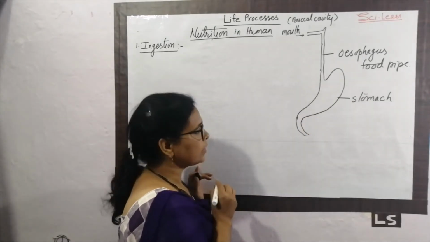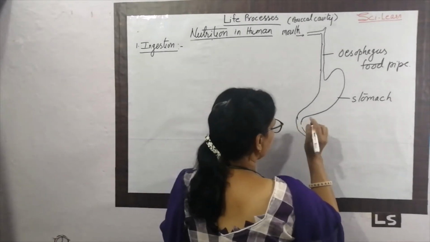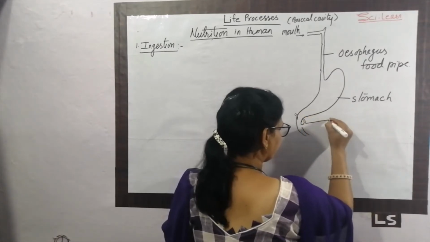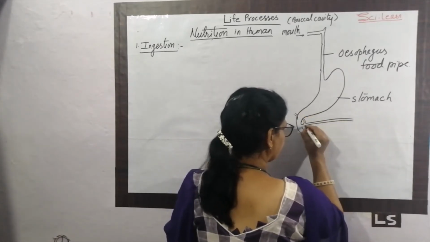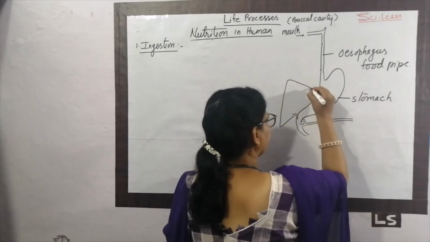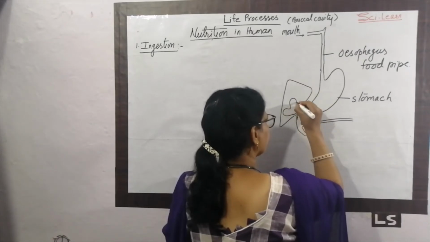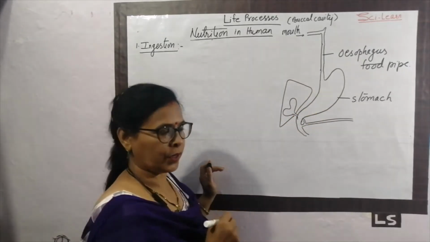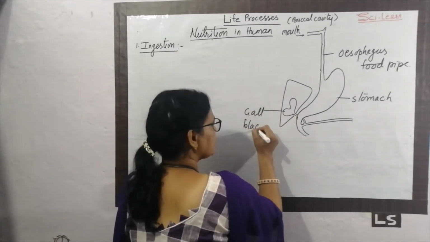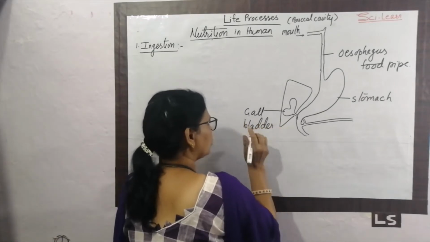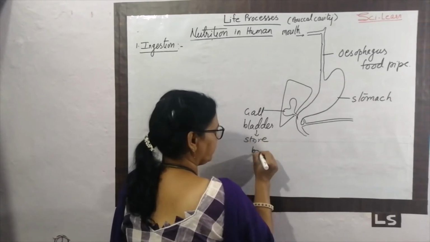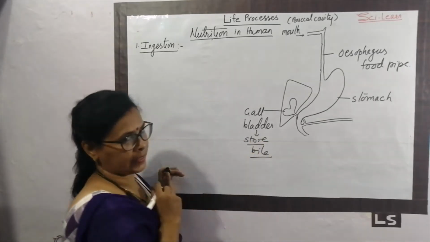Okay, this is the small intestine. Here, two connections are there. One is coming from here. Here one structure is there that we call the liver. In the liver, the gallbladder is present. The gallbladder is the organ which stores bile. What is the role of the bile? We will discuss later.